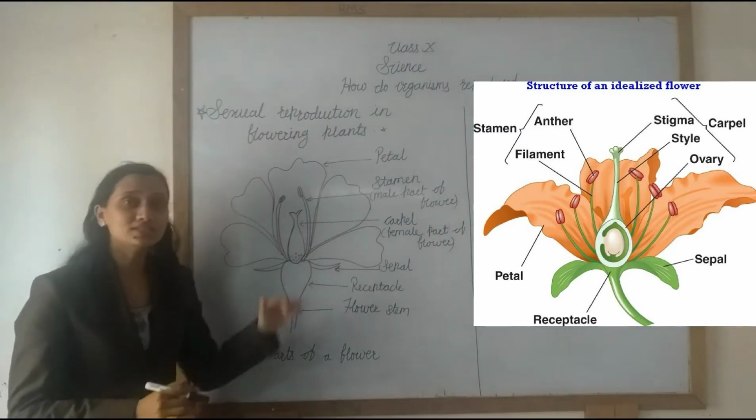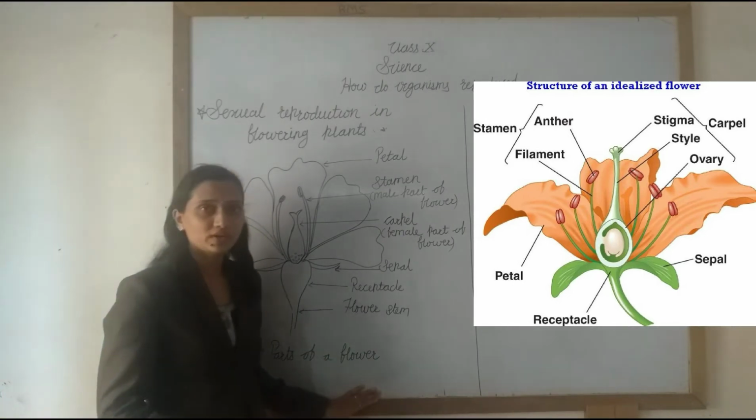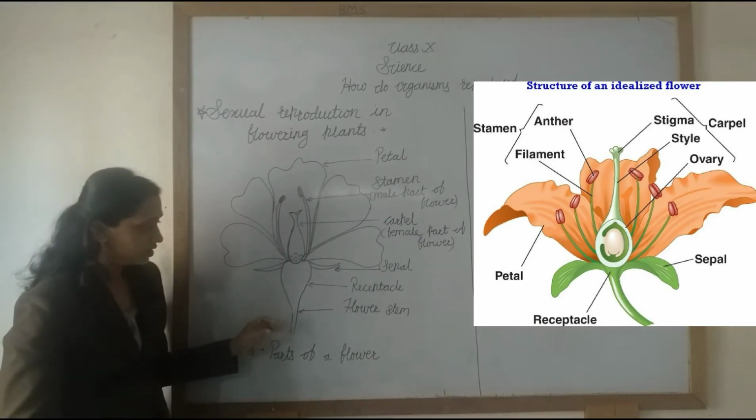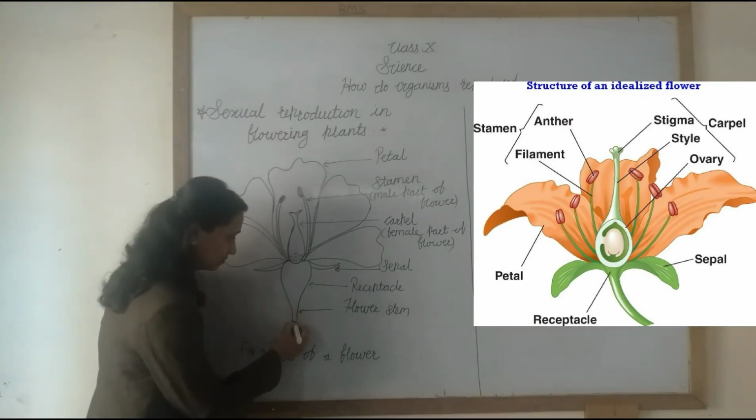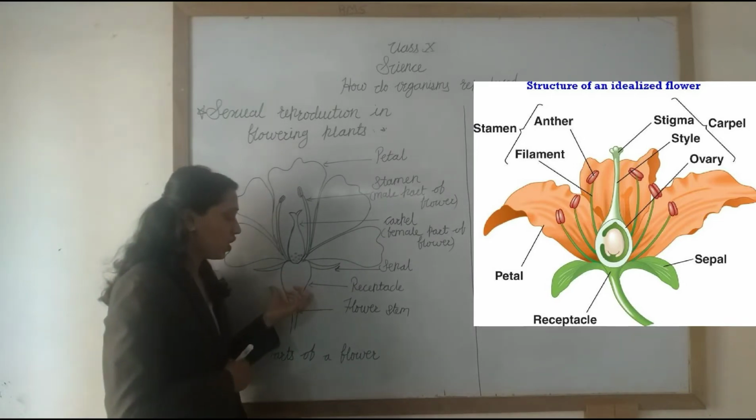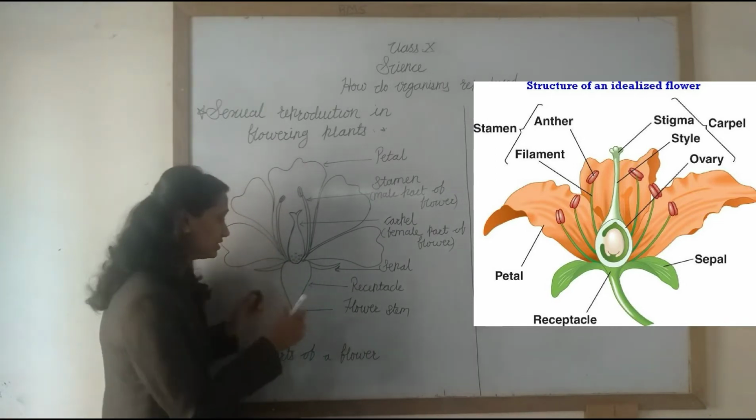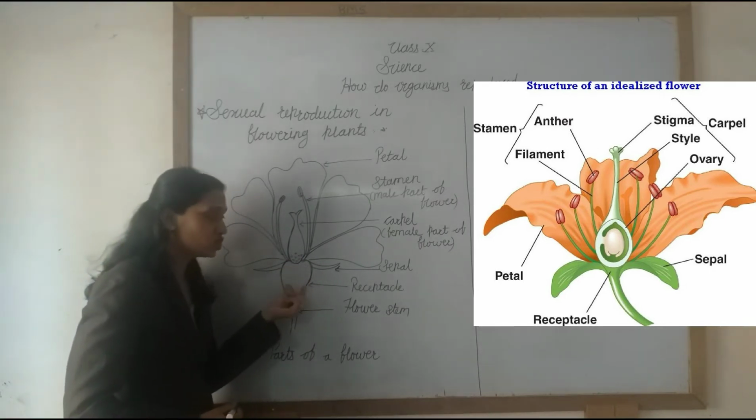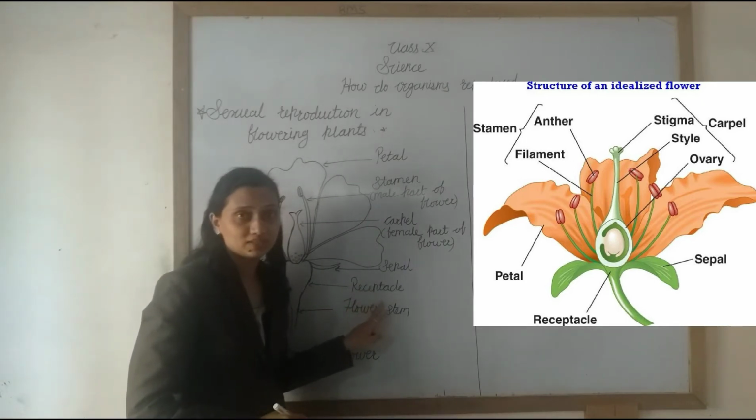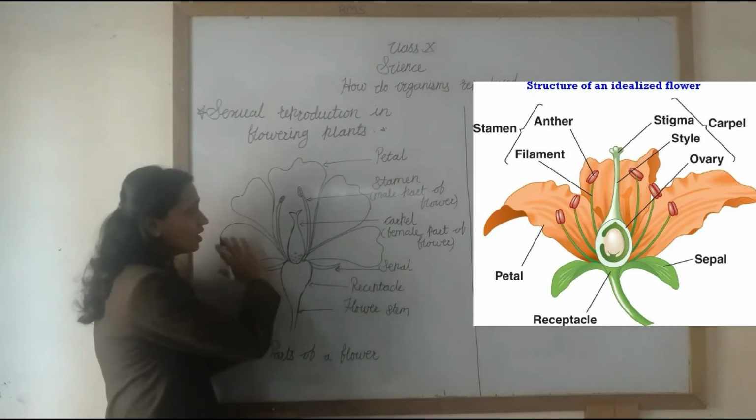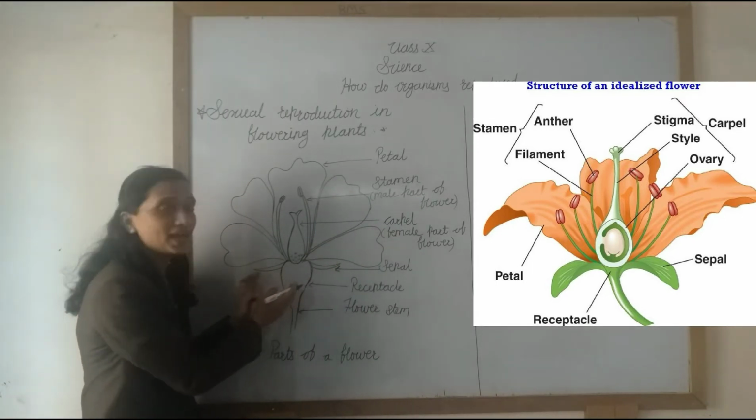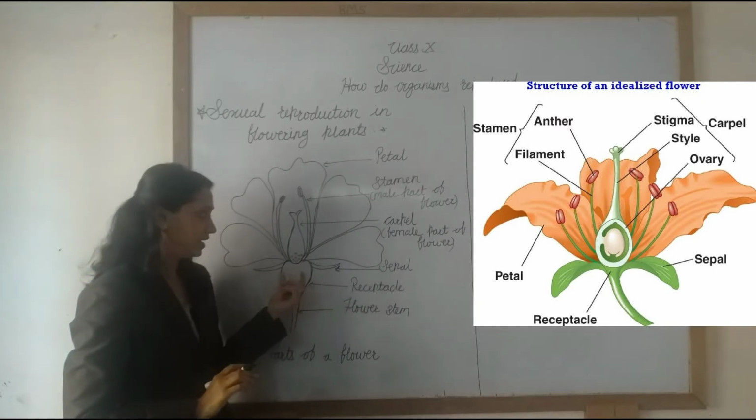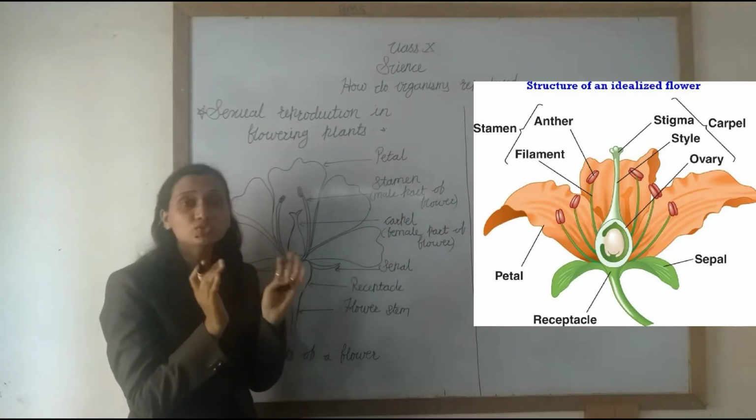See here, now we will discuss the parts of the flower. Which are the parts of the flower? We will learn one by one. See in this figure, at the base of the flower, we can see a greenish, bulging, swollen part. It is the base of the flower, called the receptacle. All the other parts of the flower are attached to that receptacle. Understand? The base of the flower is called a receptacle. It is a bulging, swollen part.